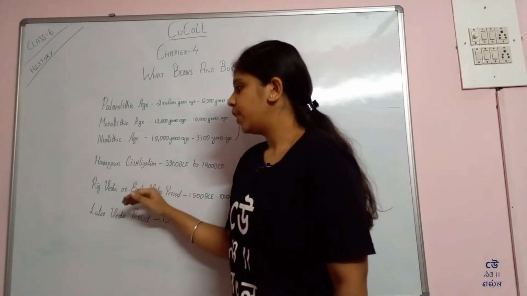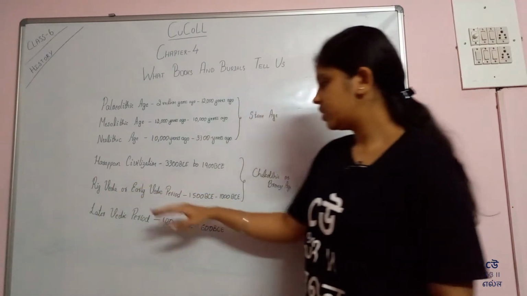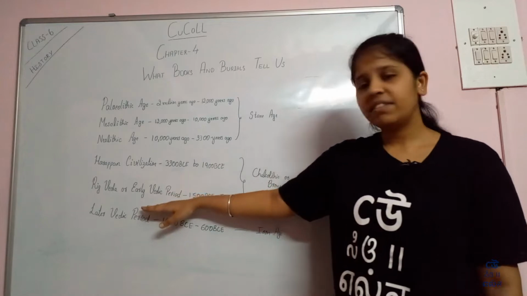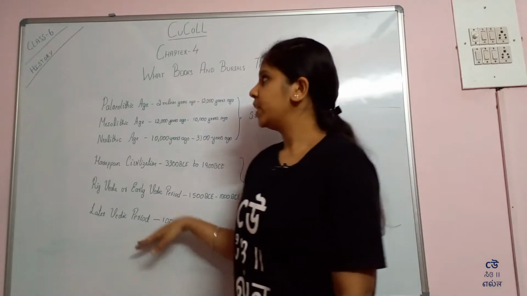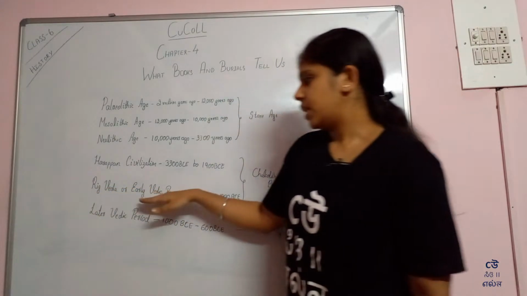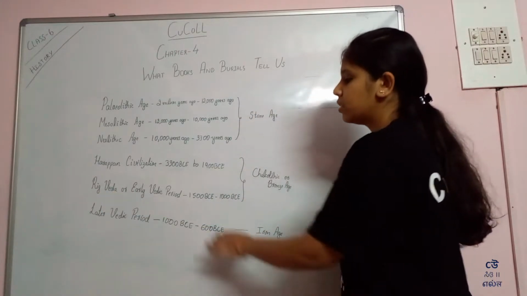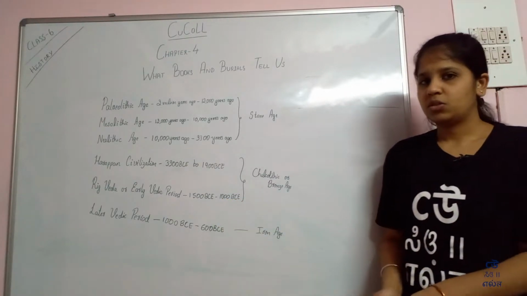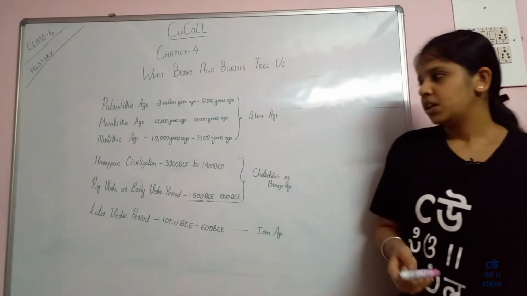Next comes the Vedic period. So Vedic period is divided into two parts, that is Rigvedic or the early Vedic period and the later Vedic period. In this chapter, what books and burials tell us, we are going to study about the early Vedic period or the Rigveda period, that was 1500 BCE to 1000 BCE. So this was the period of Rigveda.